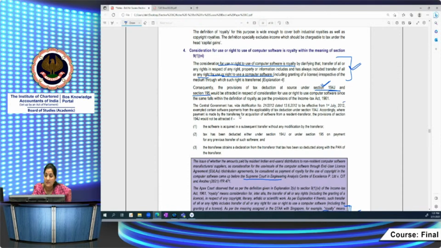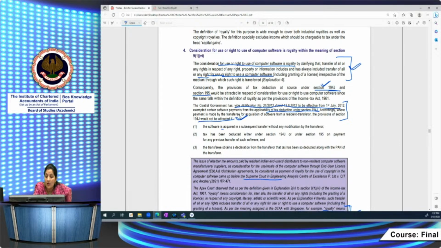But here this is one of the very important notifications where section 194J would not be applicable. What are the cases? They laid out certain cases where, for the payment in respect of use of computer software, section 194J would not be applicable. What are these cases? Very important.